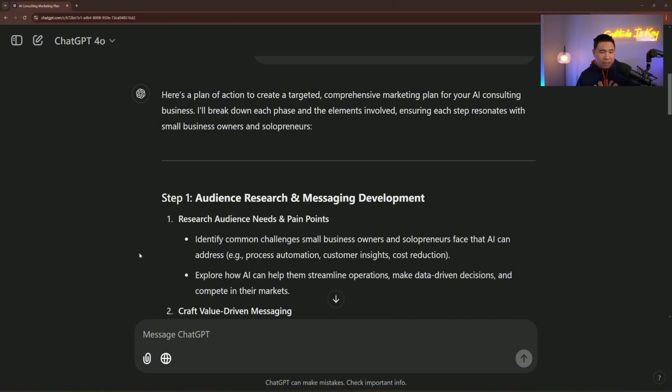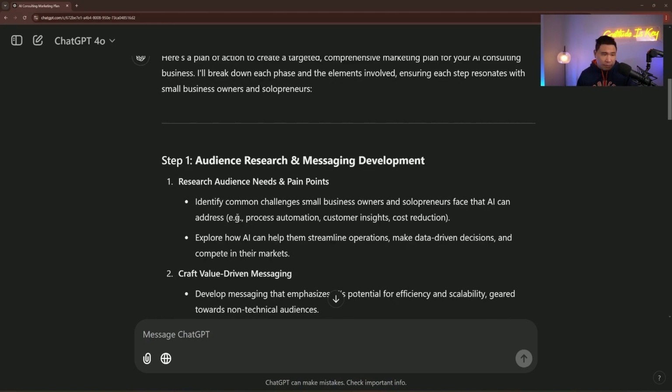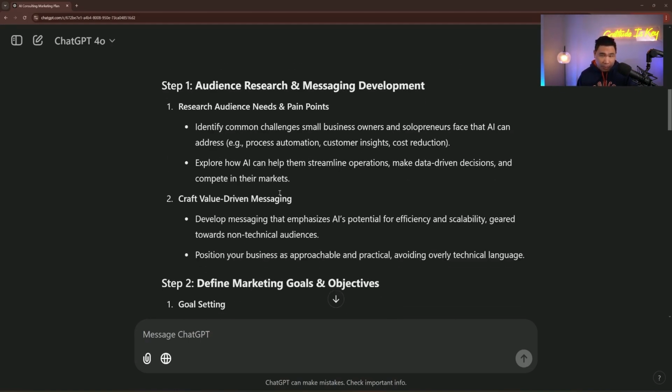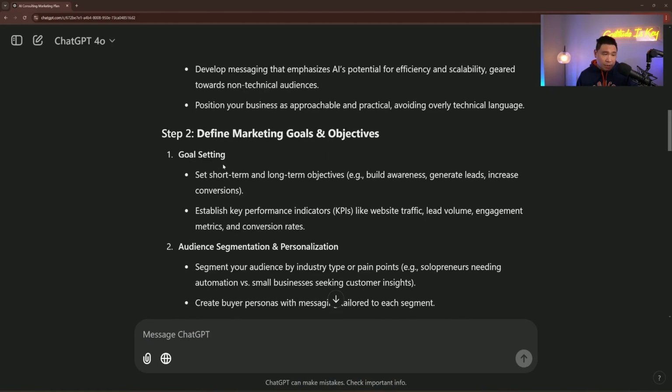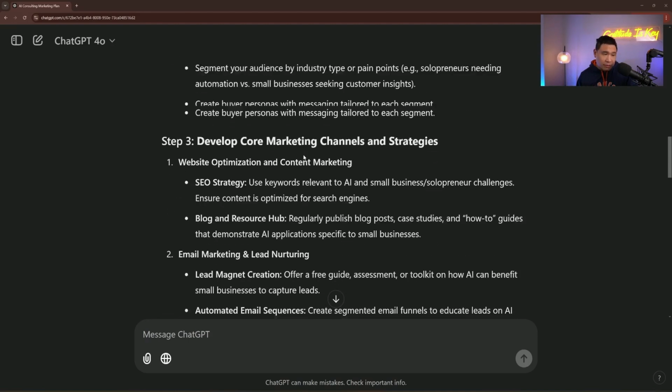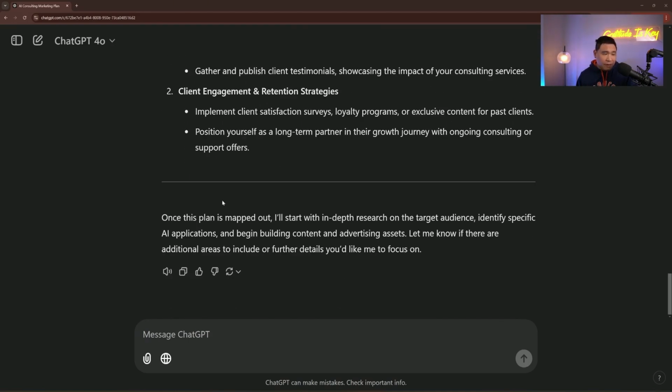So the output here, you can see it's telling you step 1 it will do is audience research and messaging development. Research audience needs and pain points. Craft value-driven messaging. Step 2, define marketing goals and objectives, and so on and so forth. And here finally it says, once this plan is mapped out, I'll start with an in-depth research on the target audience, identify specific AI applications, etc.